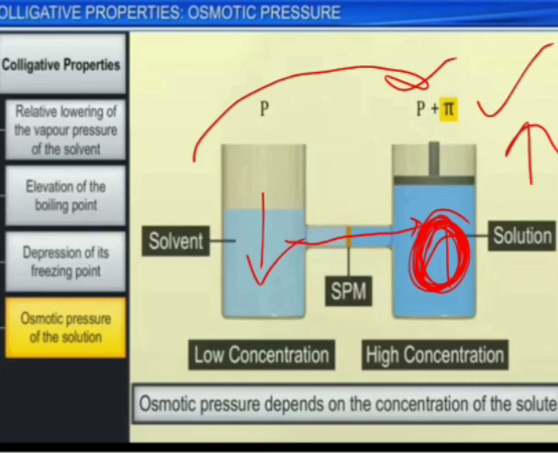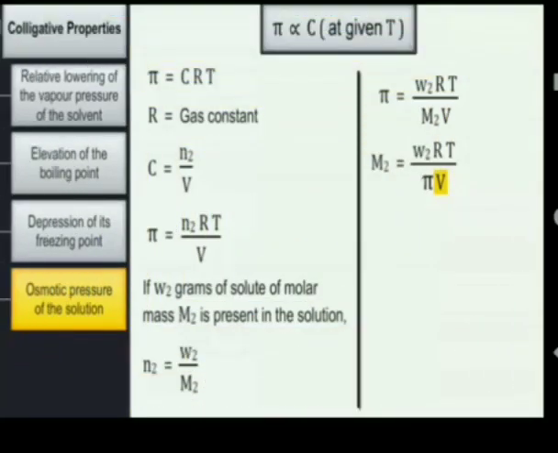So this osmotic pressure directly depends on the concentration, and hence we can say that if any property depends upon the number of solute particles, it is a colligative property. Mathematically, osmotic pressure is represented by pi. This pi is directly proportional to the concentration at a given temperature. So pi is equal to C into R into T, where C is the concentration, T is the temperature, and R is the gas constant.